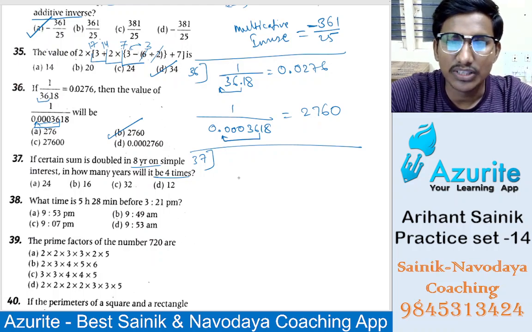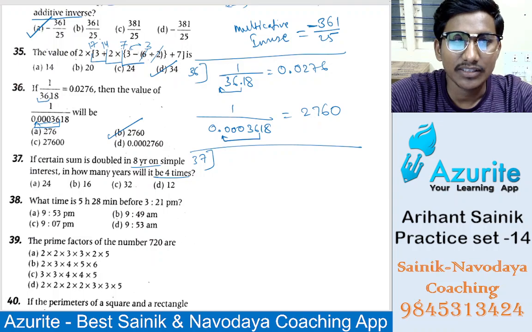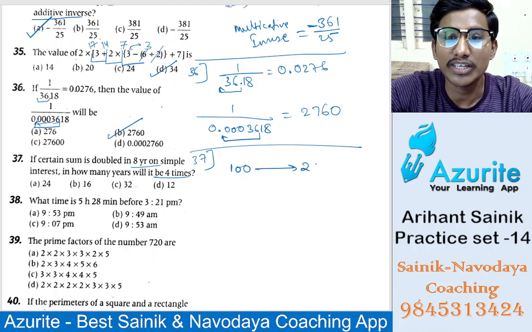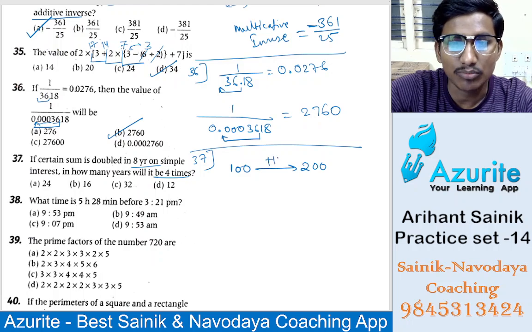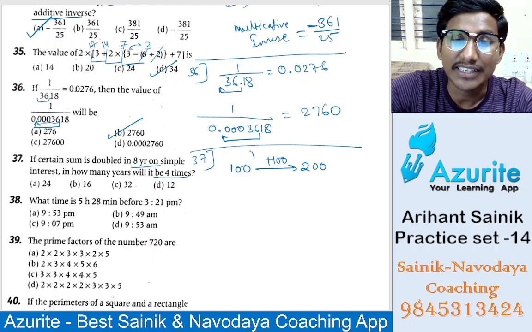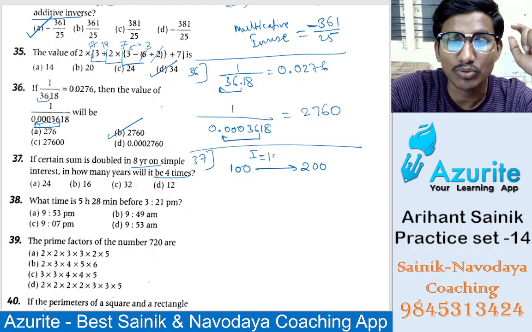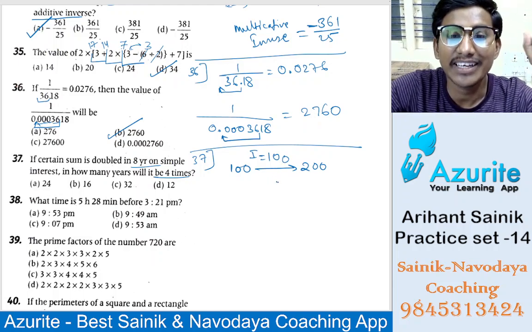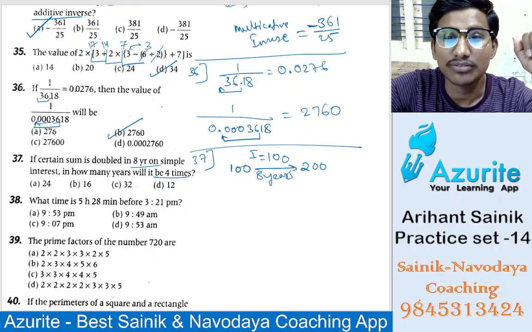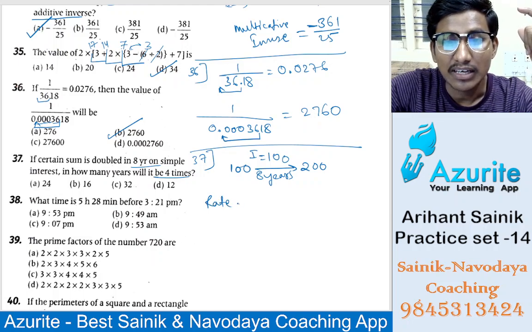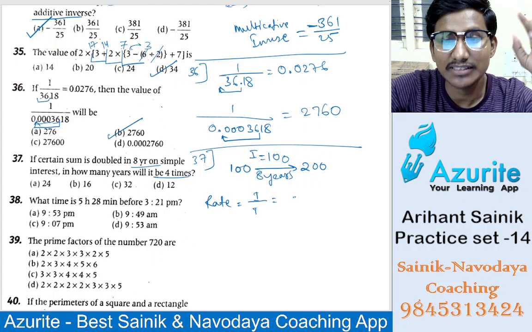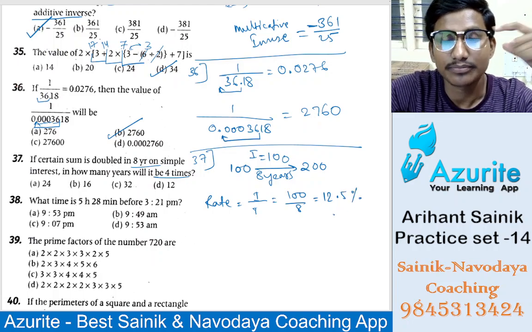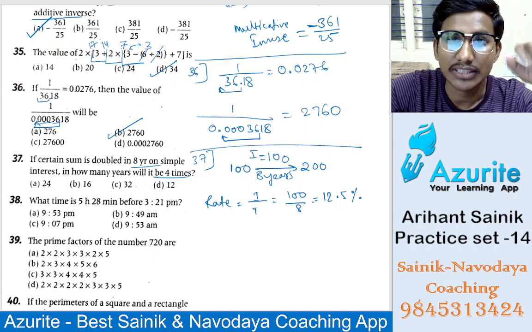So here let's go with an example. If you consider you have 100 rupees, it becomes double, means 200 rupees. How much more? That is 100 more. What is the interest here? 100 more, that is the interest. Okay, now it happened in how many years? That is 8 years. So what will be the rate of interest? Rate will be interest divided by time, that is 100 divided by 8. How much is the rate? 12.5%. Okay, so that will be the rate.